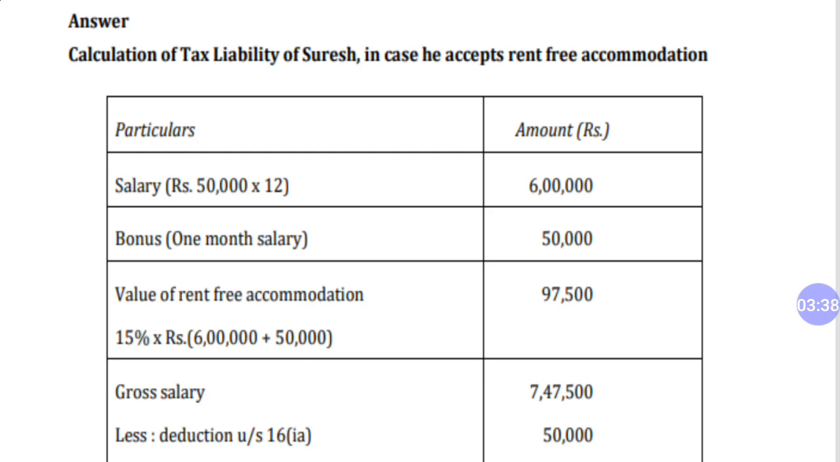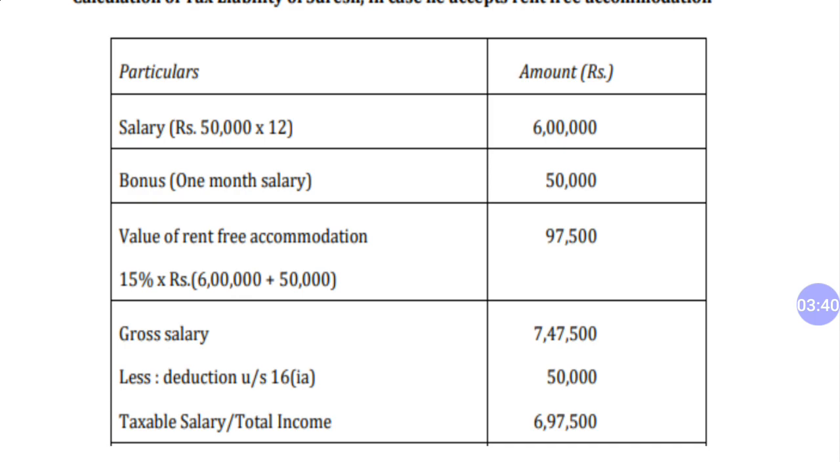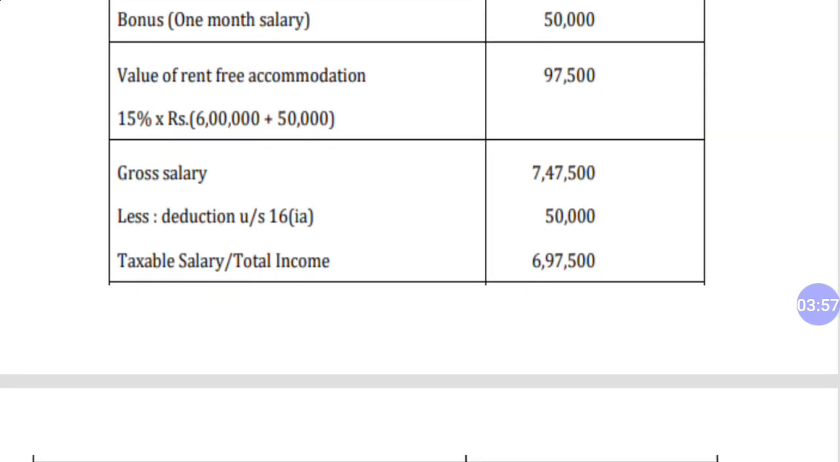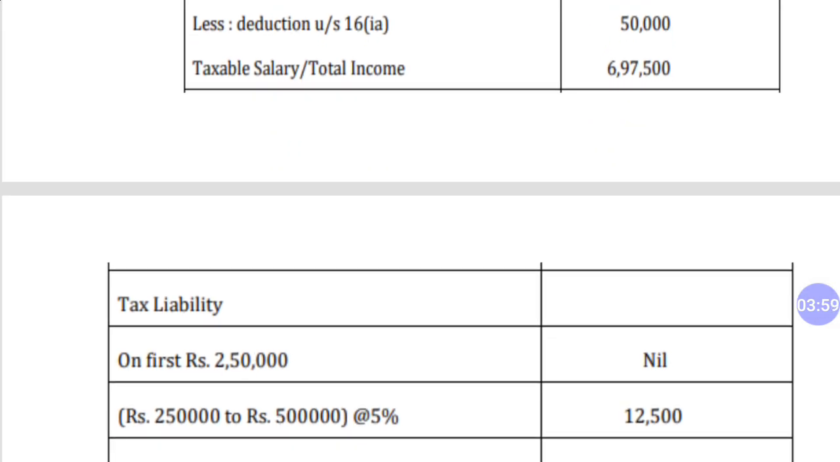Now in the first case the gross salary is rupees 7,47,500. Deduction under section 16A is 50,000. So total taxable salary is 6,97,500. Okay, I hope you understood. Now in the next slide we have the calculation of tax liability.